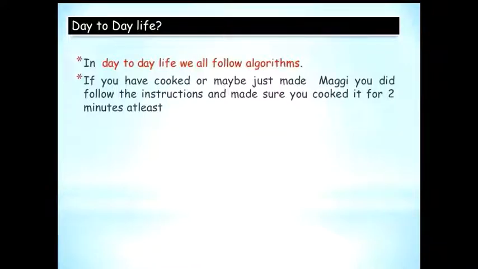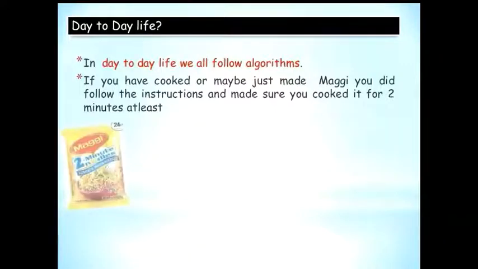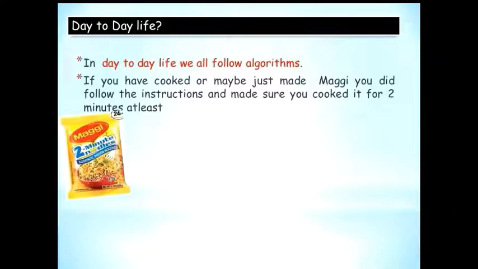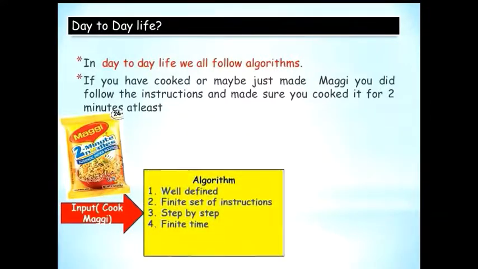To cook Maggi, for novices, they would actually take up the Maggi packet and read the instructions behind it, and there is a step-by-step wise instruction which helps you to make Maggi by cooking it for at least 2 minutes. So making Maggi or cooking Maggi will be the problem at your hand. How are you going to solve this? You are going to follow an algorithm.